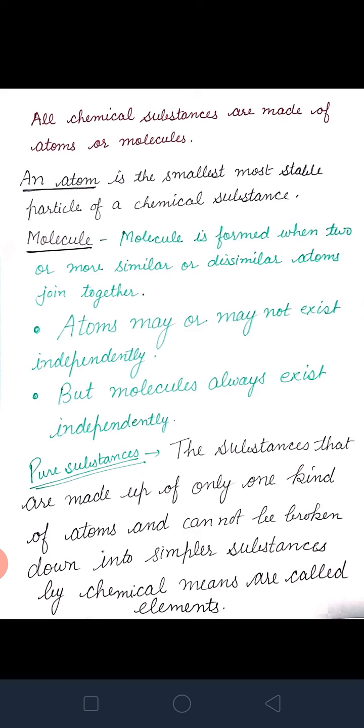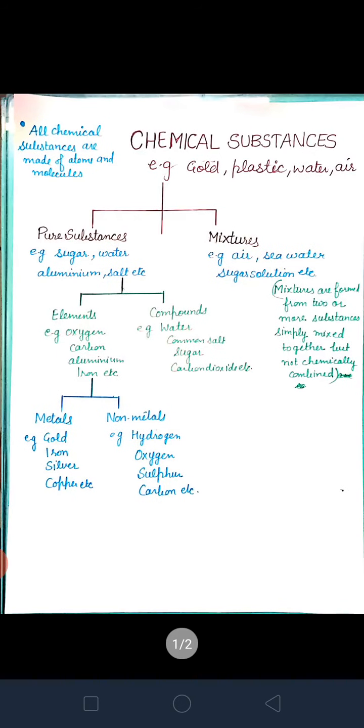Now if we look at all the chemical substances around us, they are either pure or mixtures. Here you are watching that chemical substances can be divided into pure substances and mixtures.